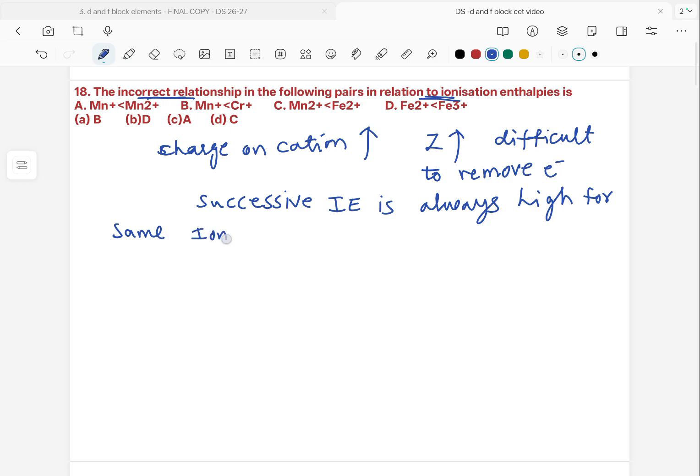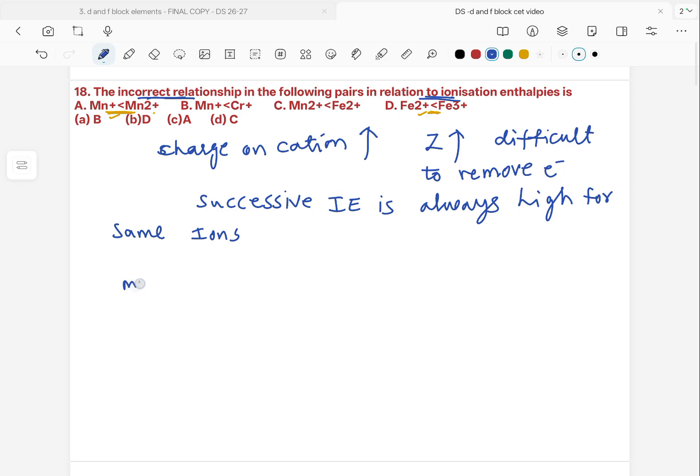Therefore, here the first option is Mn+ and Mn2+, both the same ion, so 2+ will always be higher. So this option is correct. When you look at the D option, both are the same atom: 2+ and 3+, and 3+ has more charge, so it will always have more ionization enthalpy. This option is also right. When we look at B and C, there are different atoms. We have to work this out.